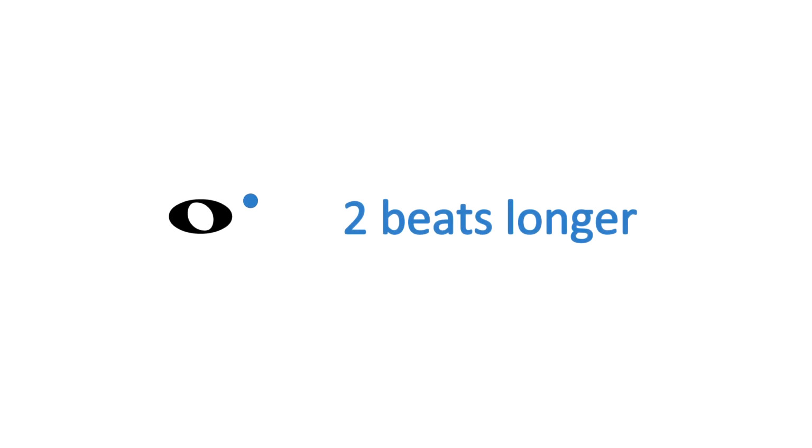Another way to make a note longer is by adding a dot after the note. A dot after a note means that its value is increased by half. In our example, a whole note is worth 4 beats. Half of 4 is 2. So if we add a dot behind a whole note, it becomes 2 beats longer.